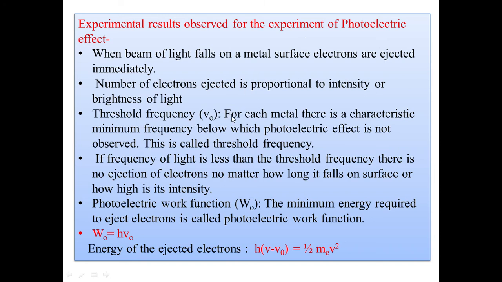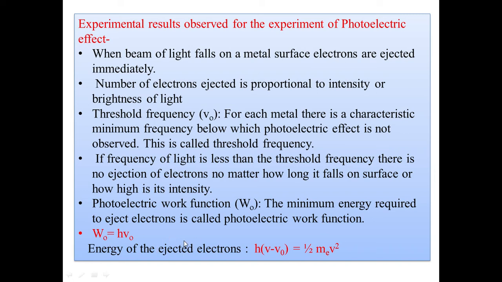Threshold frequency is a very important definition. The minimum frequency which is required to eject an electron is called threshold frequency. Next, there is the work function, represented by W naught, the minimum energy which is required. The difference between threshold frequency and work function is that there is a minimum frequency and there is a minimum energy required to eject an electron from a metallic surface, called the photoelectric work function.